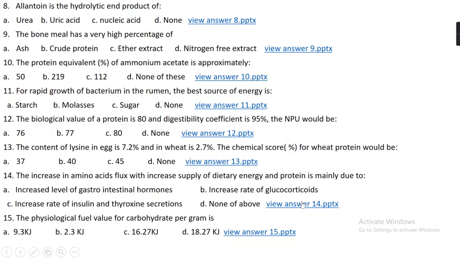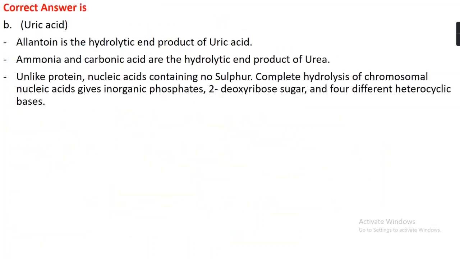Question number 8. Allantoin is the hydrolytic end product of option A urea, option B uric acid, option C nucleic acid, or option D none. The right answer is uric acid. Allantoin is the hydrolytic end product of uric acid, while ammonia and carbonic acid are the hydrolytic end products of urea.